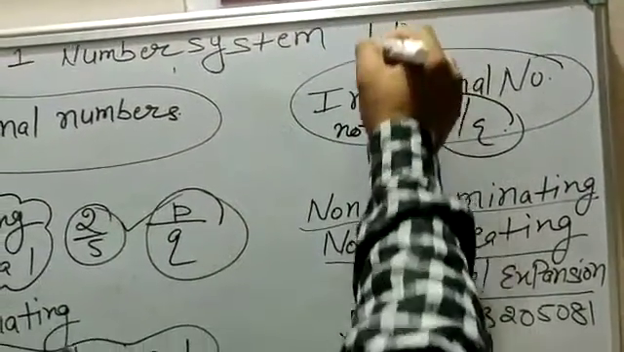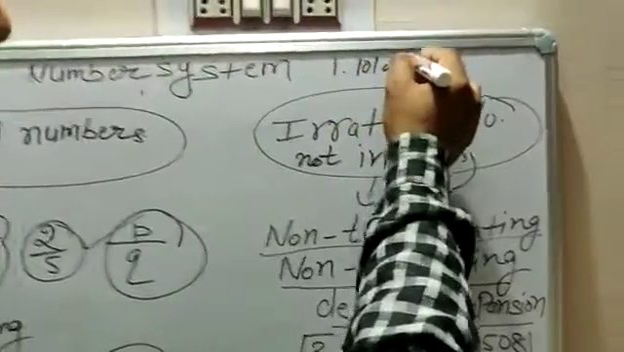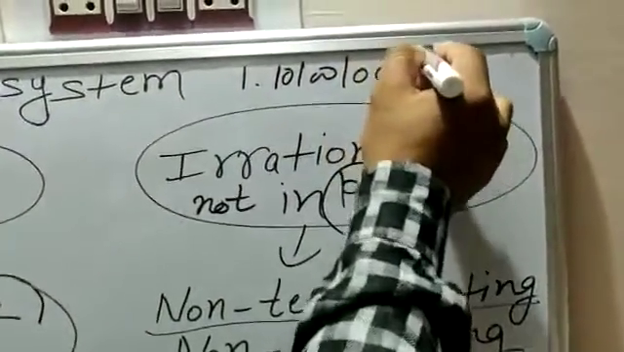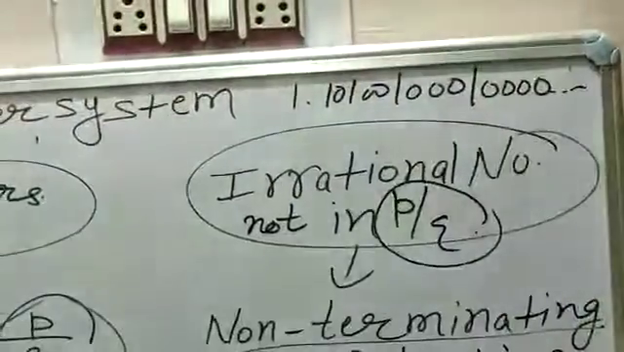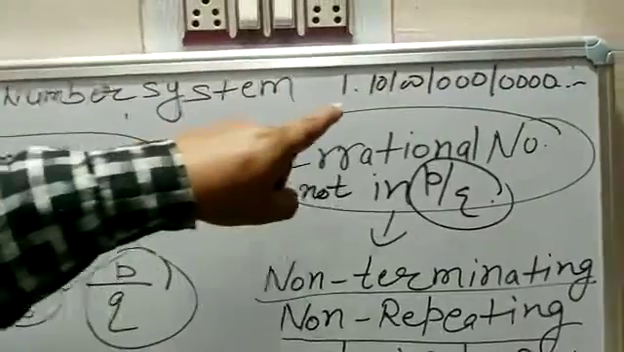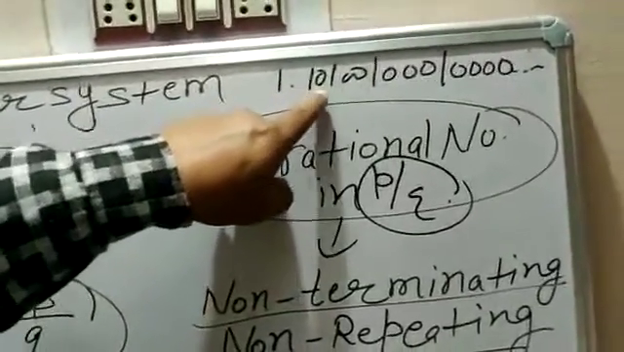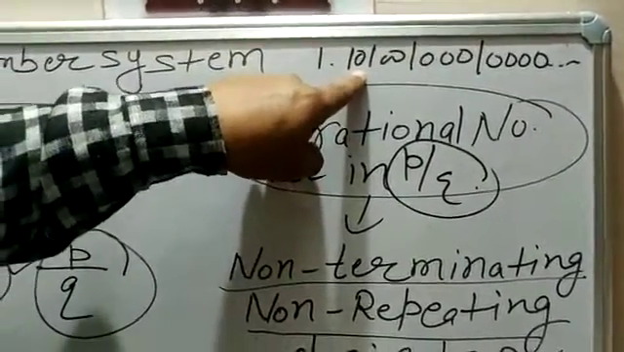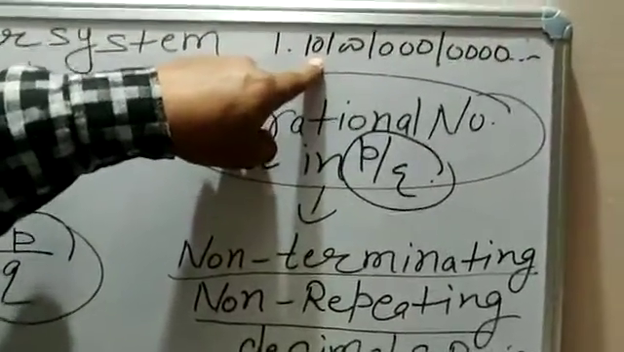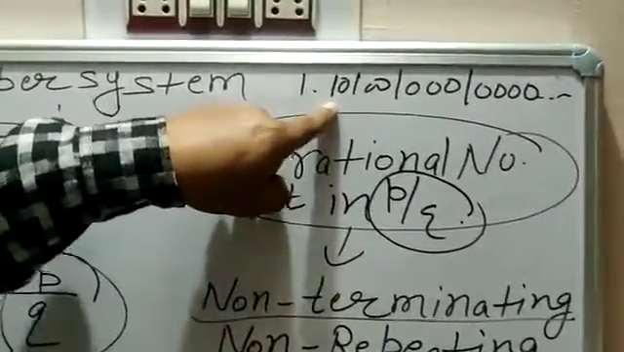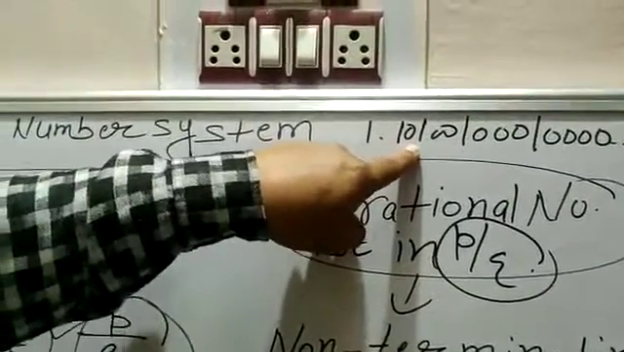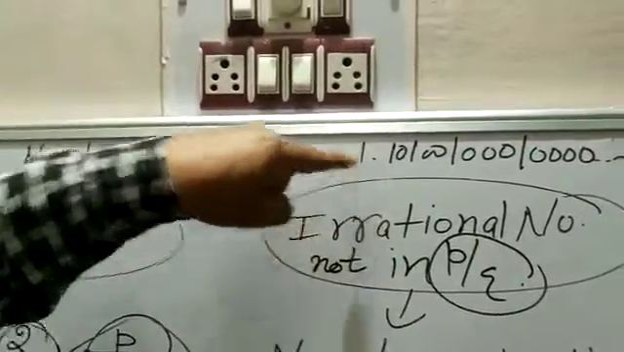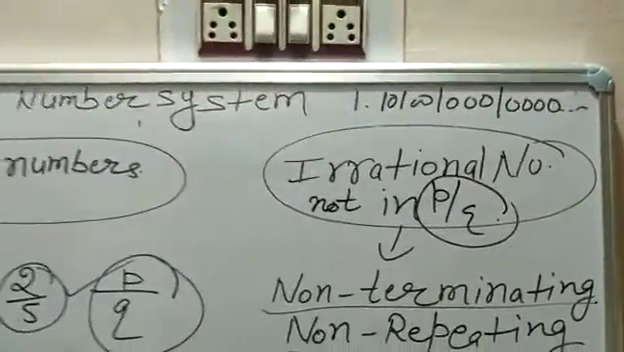See, 1.10, 100, 1000, and so on. The process goes on. In this type of number, you can see that after the decimal there is no sign of repeating itself. So this type of decimal expansion is said to be non-terminating, non-repeating decimal expansion. That's why it is an irrational number.